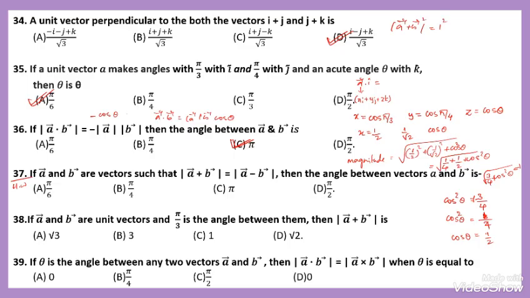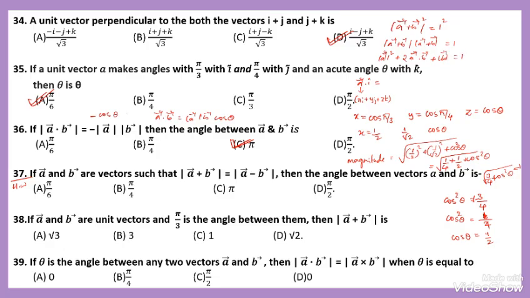Squaring on both sides, it becomes vector A plus B dot vector A plus B. While solving this one, vector A dot vector A, that is magnitude of vector A square, plus 2 into vector A dot vector B plus magnitude of vector B square is equal to 1.